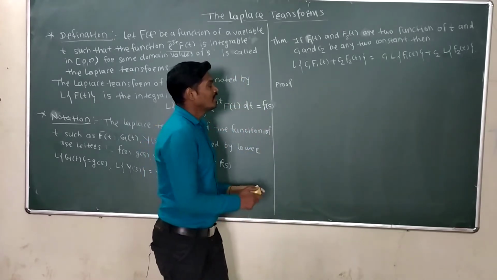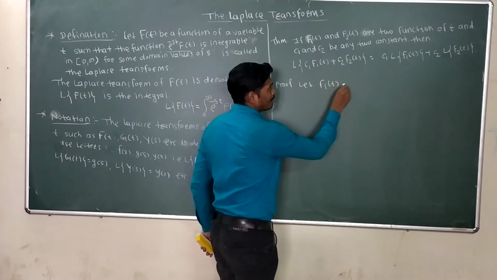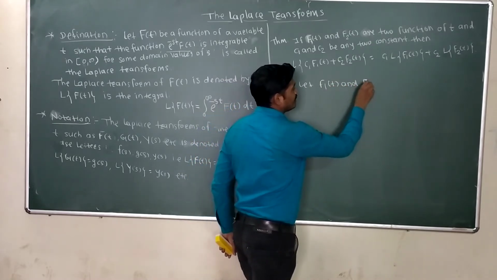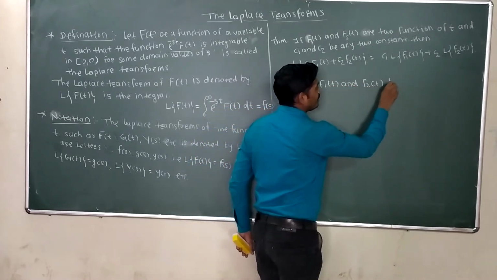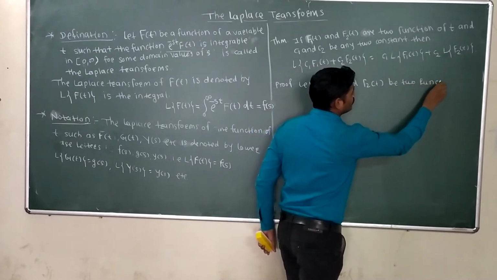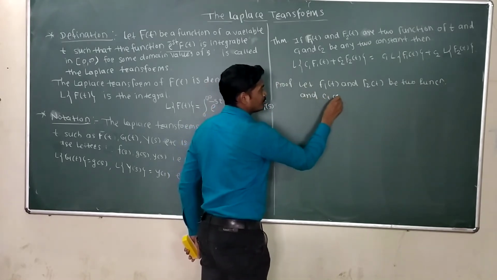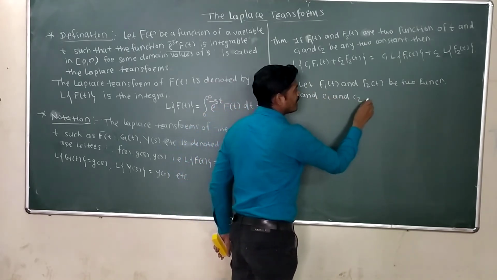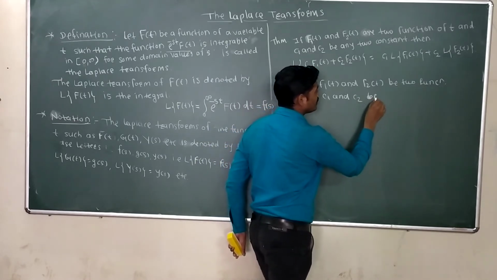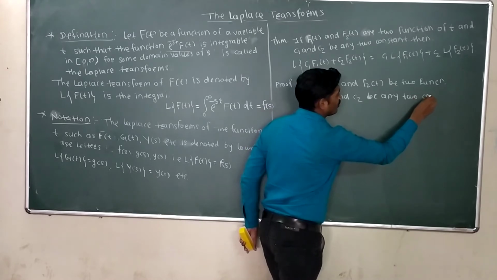So what is given here? Let f1 of t and f2 of t be two functions and c1 and c2 be any two constants.